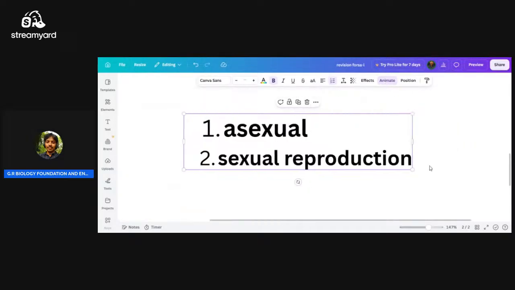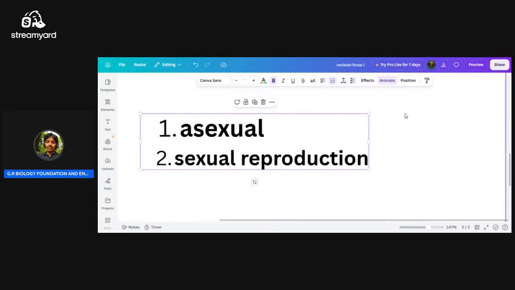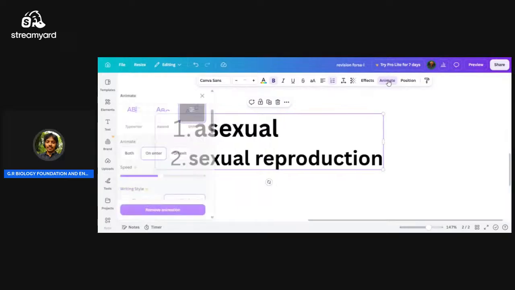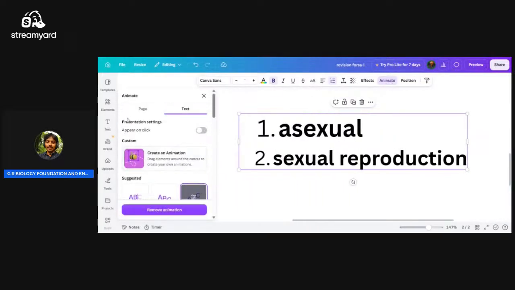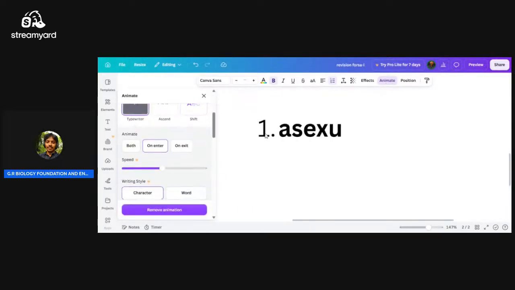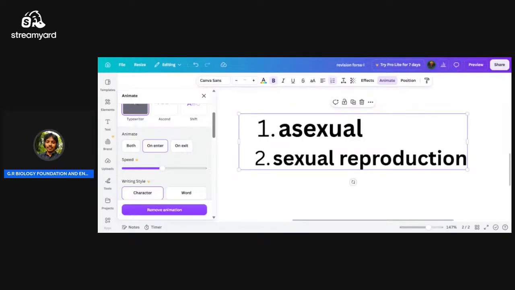So what is reproduction actually? Reproduction is a process by which they get their offsprings. Two types of reproduction: sexual reproduction and asexual reproduction.